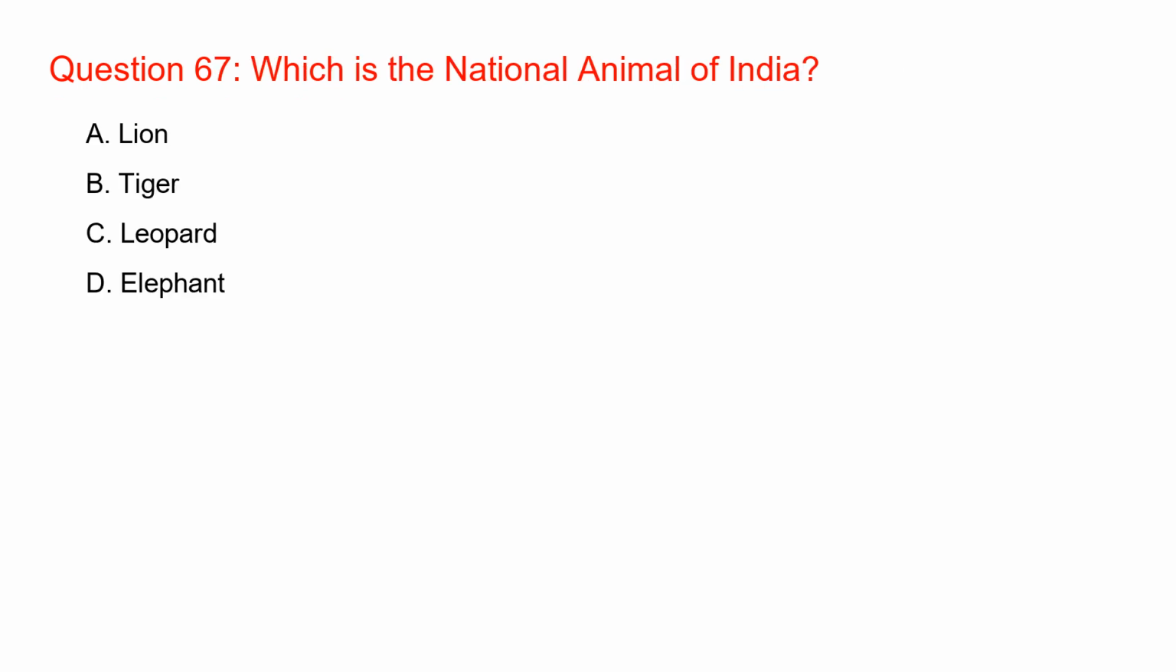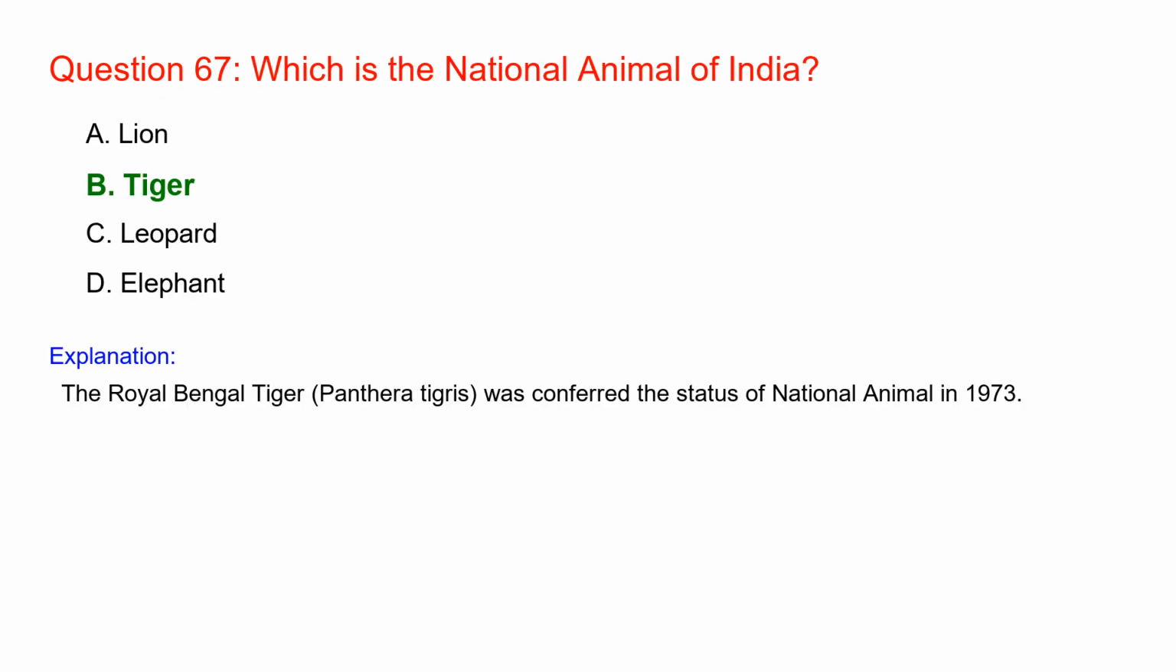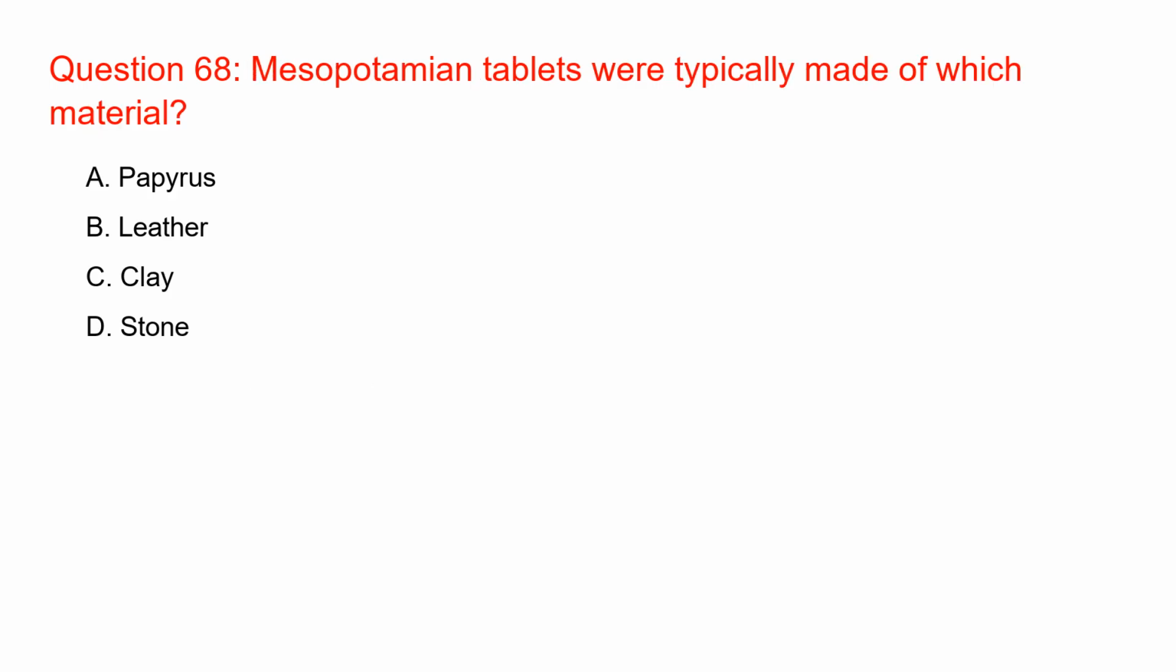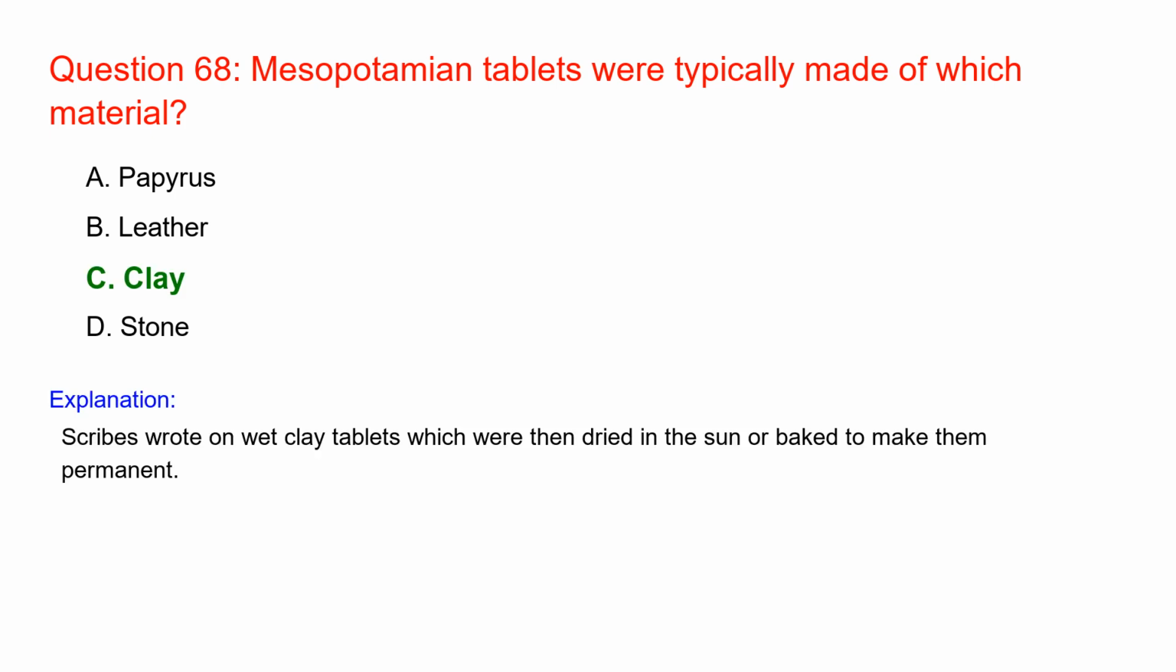Which is the national animal of India? Tiger. The Royal Bengal tiger, Panthera tigris, was conferred the status of national animal in 1973. Mesopotamian tablets were typically made of which material? Clay. Scribes wrote on wet clay tablets, which were then dried in the sun or baked to make them permanent.